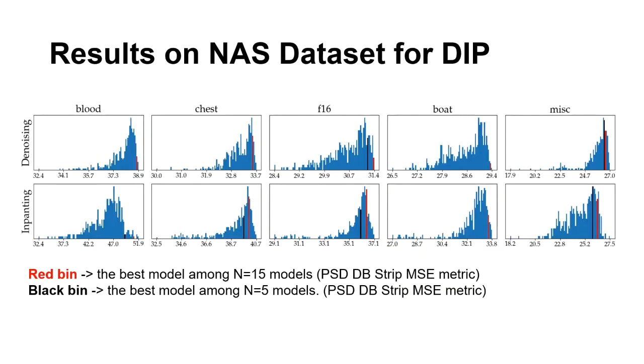We tested our algorithm on the NAS dataset for DIP. This figure shows the distribution of the final PSNR scores of the 522 models for both image denoising and image inpainting. We observed that the model selected by the PSLDB strip MSE metric with n equal to 15 is always located on the right side of the peak value for all images, which is depicted with red color. In addition, the black bin shows the same score when n is equal to 5. It indicates that this metric has the potential to reduce the size of the search space into only a few models.